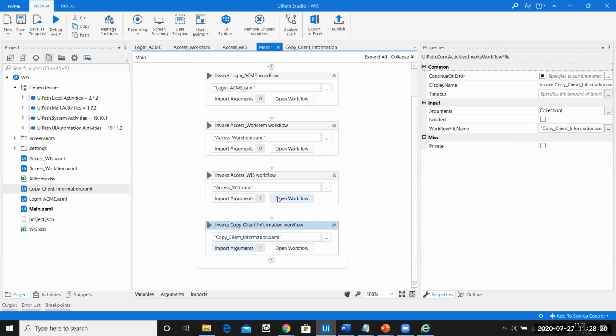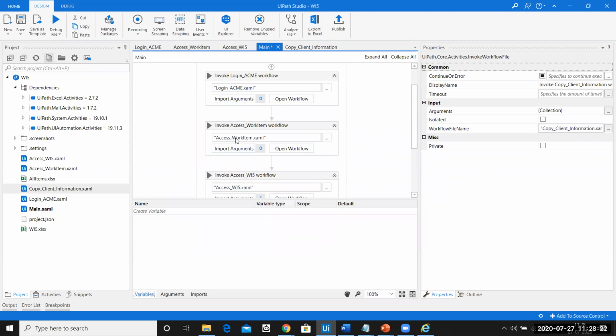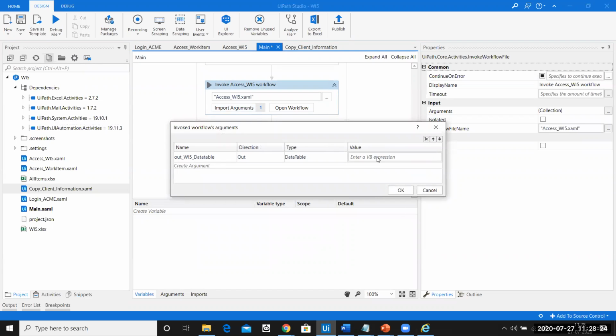So how do you pass the values among them? It's very simple. You have to create a variable here. What am I going to name the variable? I'll name it WI5 data table. That is how you can make a distinction between Out WI5 data table, In WI5 data table, and only WI5 data table.